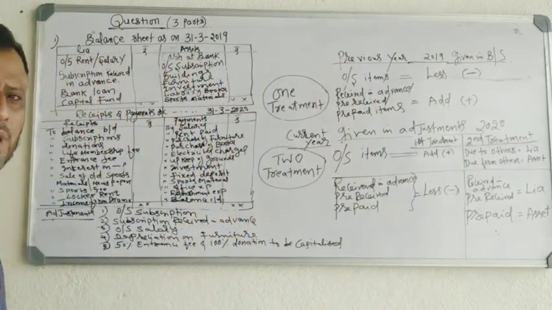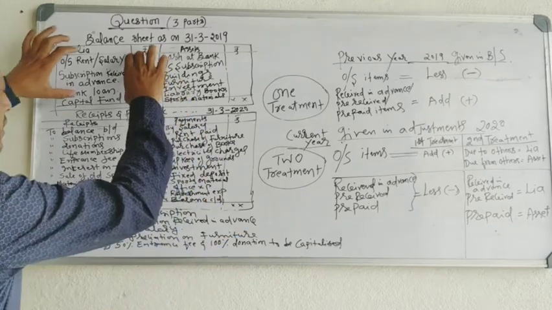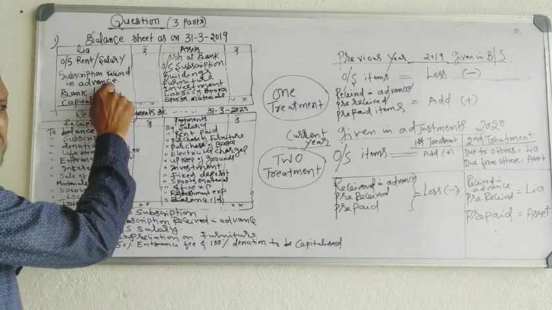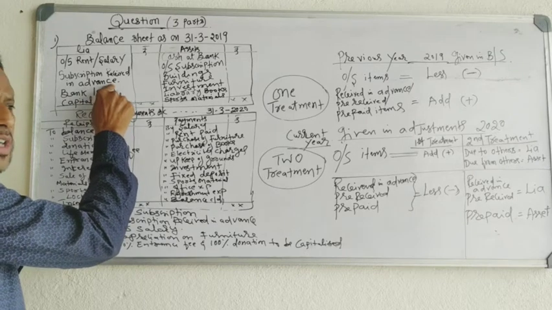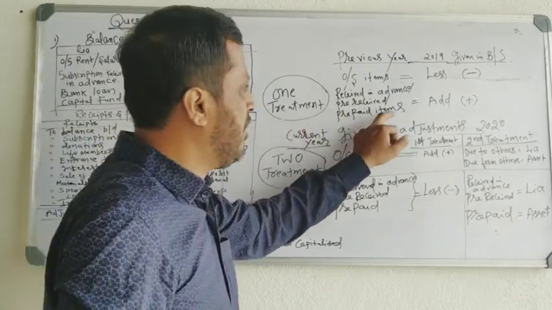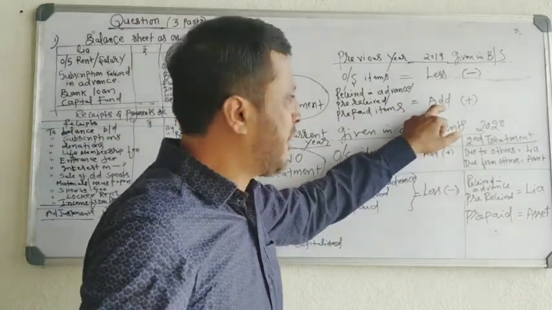Then received in advance, pre-received, prepaid items. If, for example, subscription received in advance is given in the previous year balance sheet, then what do you have to do? Just add in the income and expenditure account.